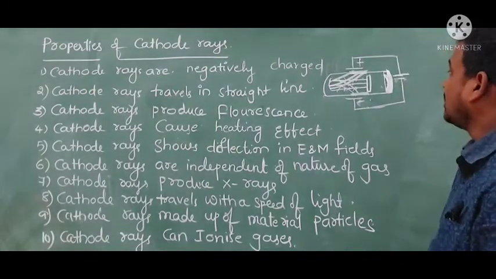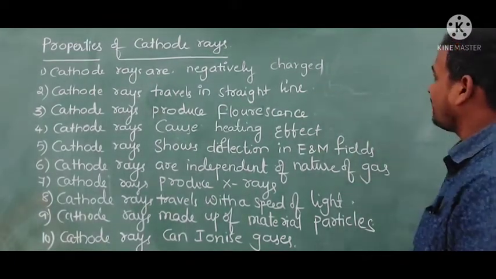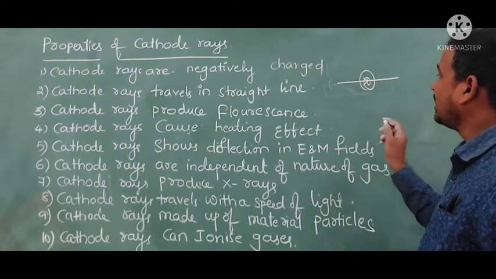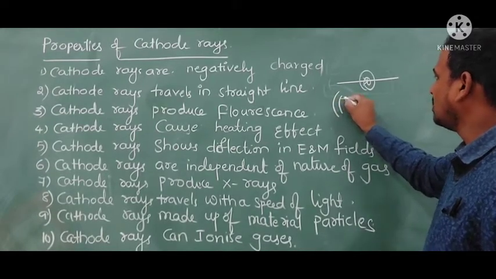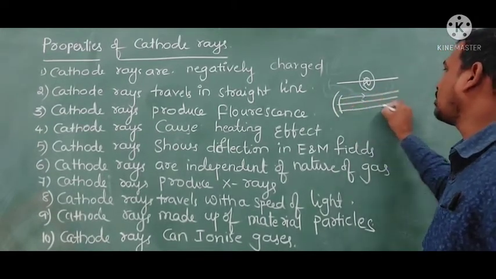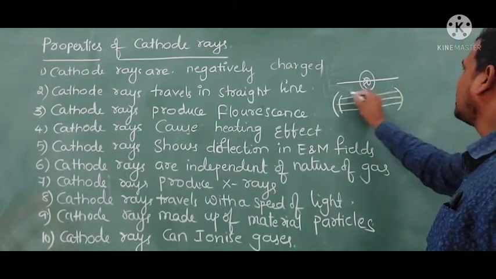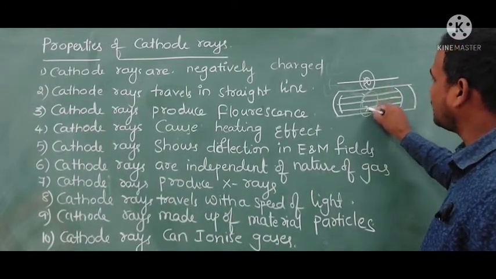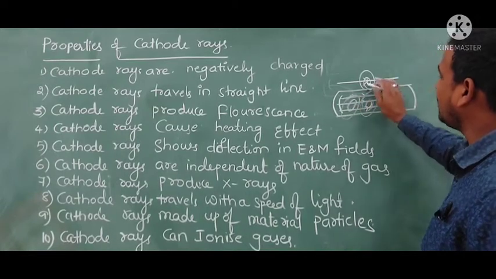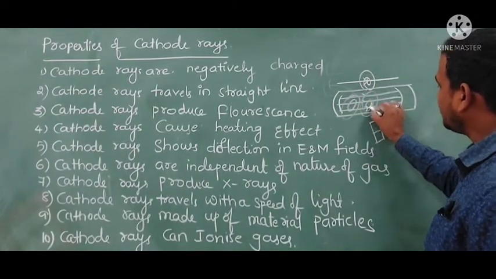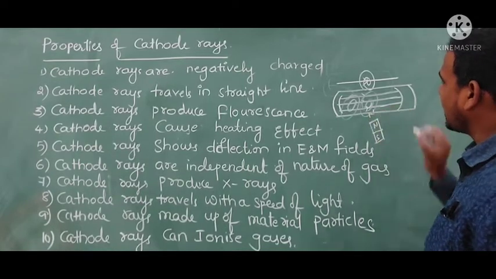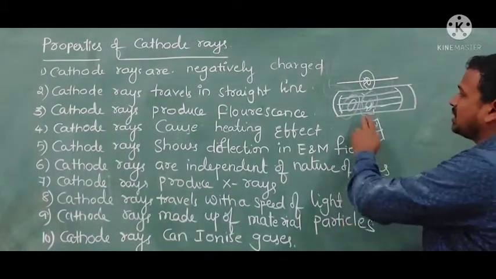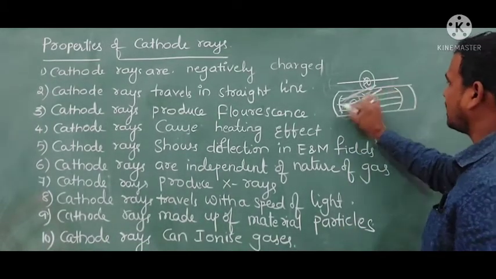Now one more property. These cathode rays get affected by a magnetic field. As you know, a current carrying wire produces a magnetic field. In the same manner, in this discharge tube, the cathode rays are made of electrons going in a straight line, which means a current is flowing here. Whenever current flows, it creates a magnetic field. If you place one more magnet here, what will happen? If the same poles come into contact, these cathode rays get deflected in the upward direction.